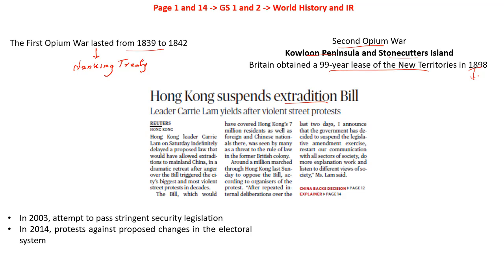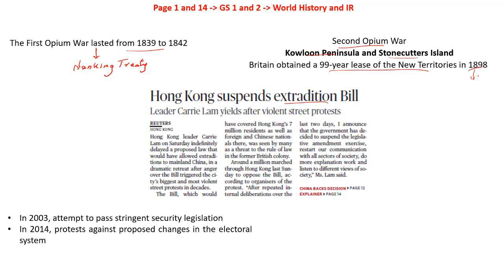A 99-year lease means that Britain would be able to keep Hong Kong until 1997. So in the year 1997, what happens? Britain had to transfer this territory of Hong Kong back to China. So this is the brief background.